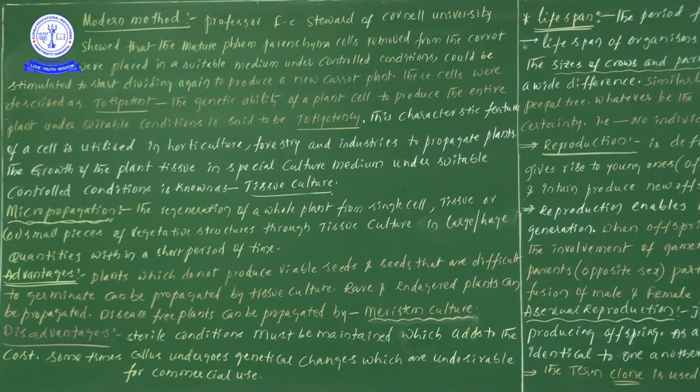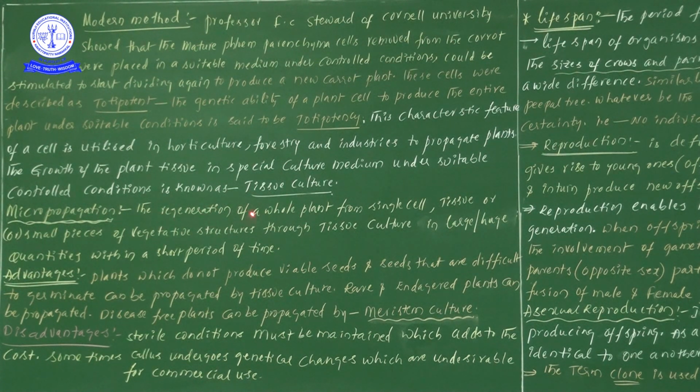Next one, micropropagation. Micropropagation is nothing but the regeneration of the whole plant from a single cell. Even a single cell we can take for producing an entire plant. What phenomenon are we following? Regeneration: from this single cell we are producing the entire plant by the method of regeneration.